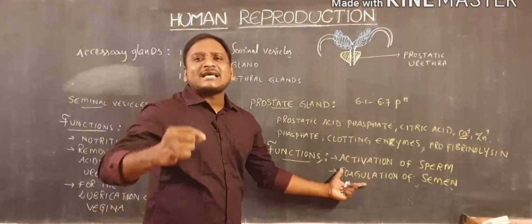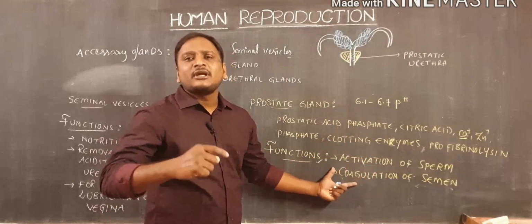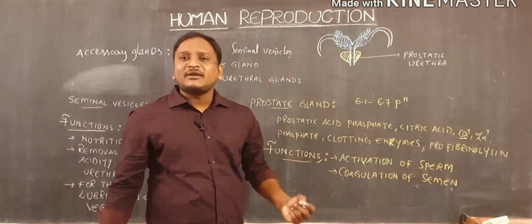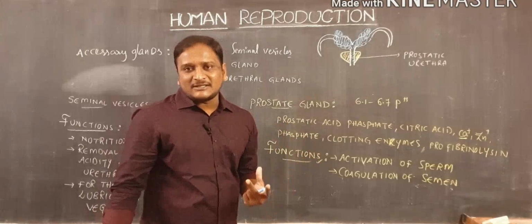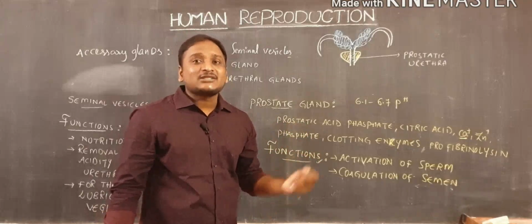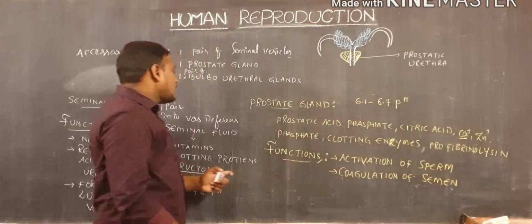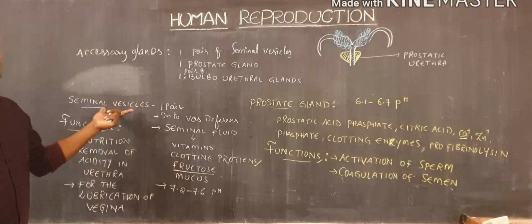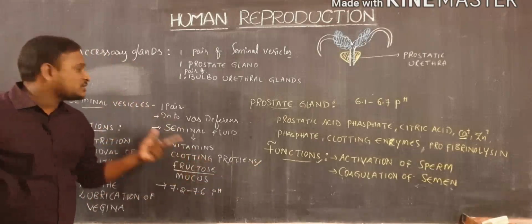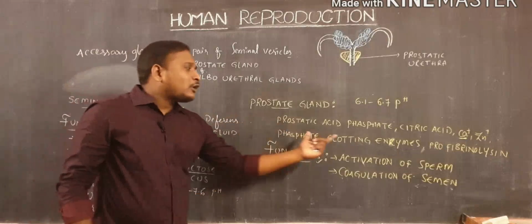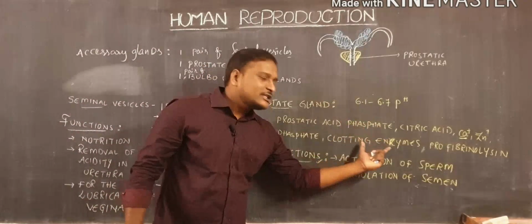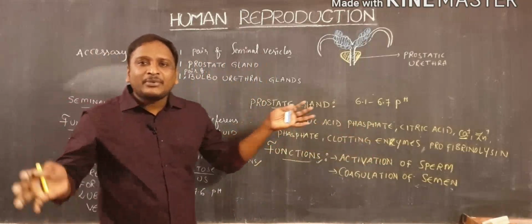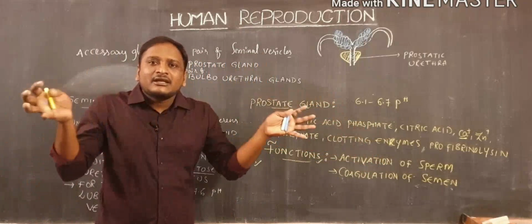The liquid material which is ejaculated from the male reproductive system into the female during copulation is called semen. When you observe the semen, it is a sticky gel-like substance. That gel-like substance gets its nature because of clotting proteins, which are present in the seminal vesicles. But clotting enzymes are present in the prostatic gland. When released, these enzymes act on clotting proteins, so they make the total semen condensed.